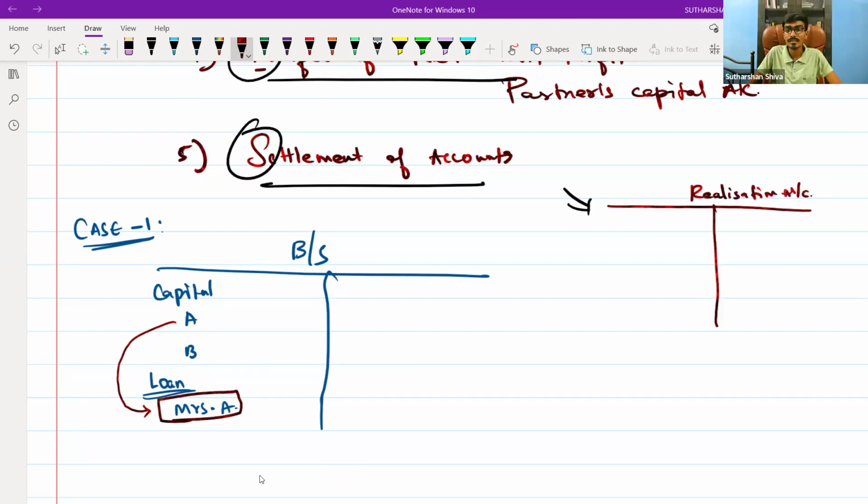On which side? Credit side. You write down by loan from Mrs. A. That is how you dismantle the balance sheet in this problem.